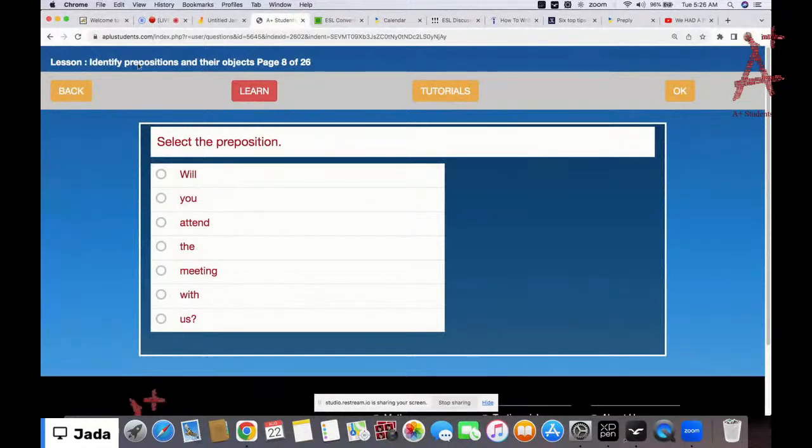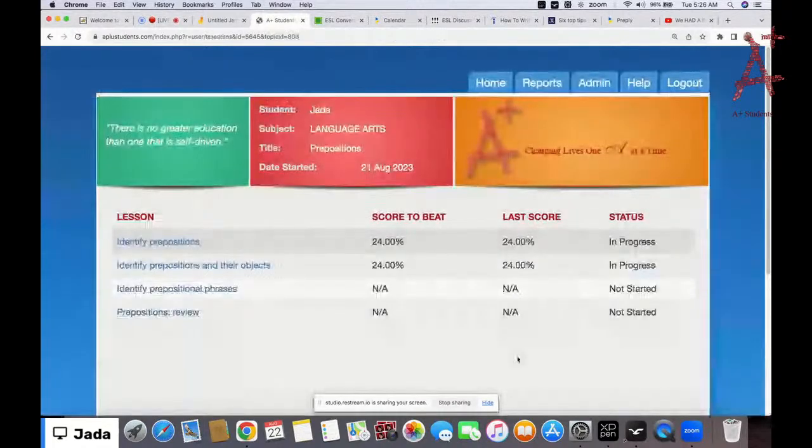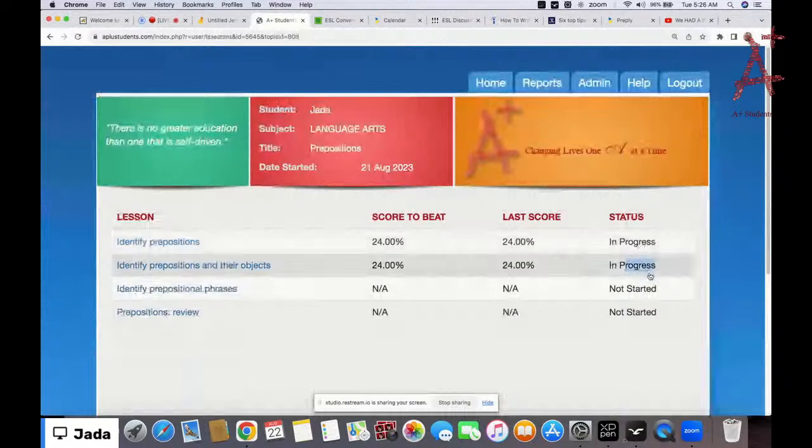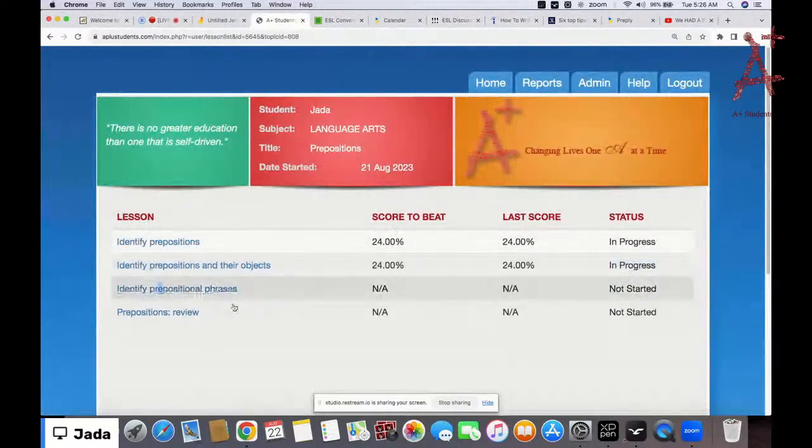Okay, moving on to the next one. You try to complete the second lesson because we stopped halfway. Once you complete it, it's going to show completed. Now we'll move on to this one: identify prepositional phrases. So we will be identifying prepositional phrases.